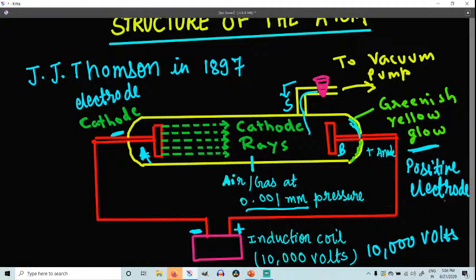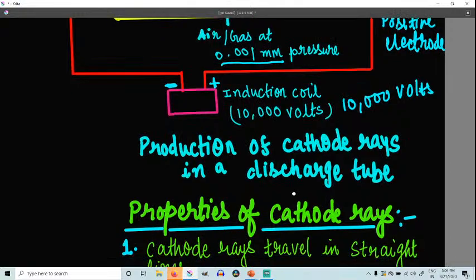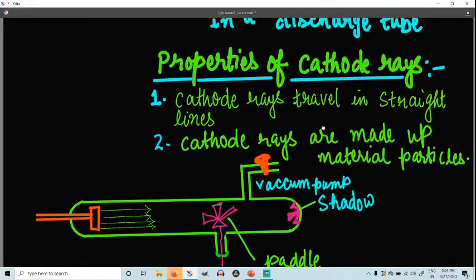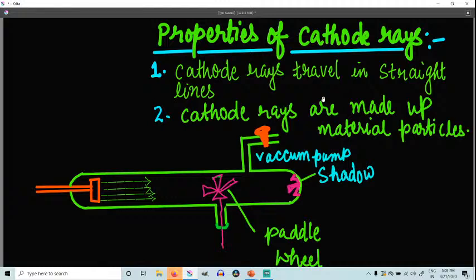Now, we have understood how the cathode rays were produced inside the discharge tube, and now we are going to study the properties of cathode rays. Understood or not understood? First let me know from you. If you have understood, please write ma'am understood, and then we will study the properties of cathode rays.